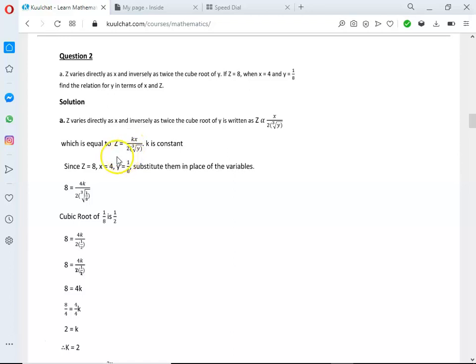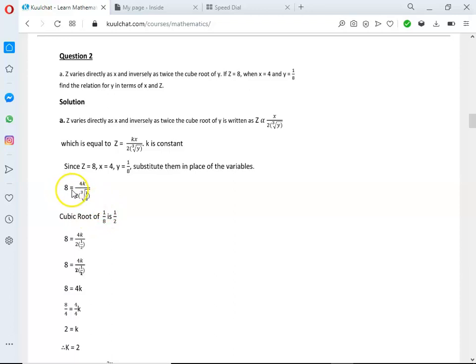Since z is equal to 8, x is equal to 4, y is equal to 1 over 8, we substitute them in place of the variables. So z is equal to 8, we've done the substitution. x is 4, and y is 1 over 8.